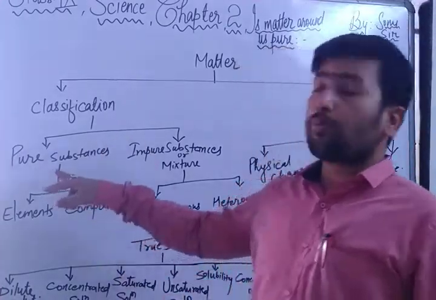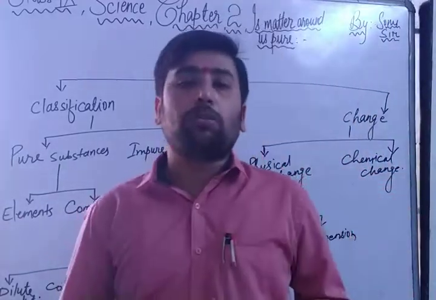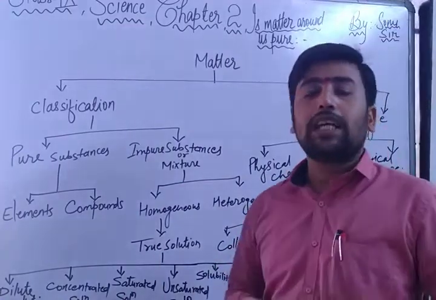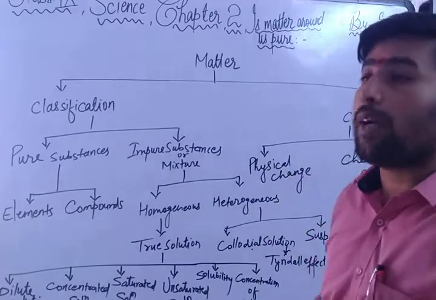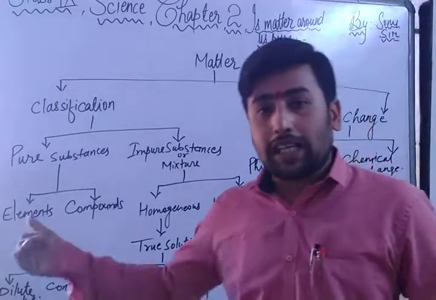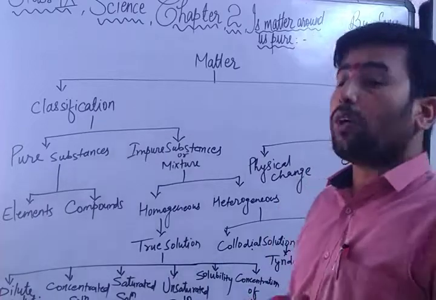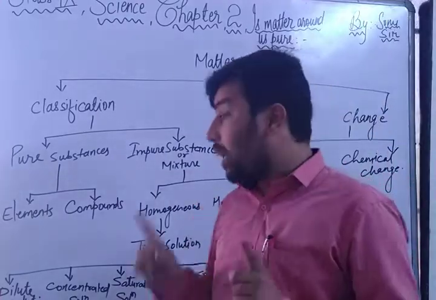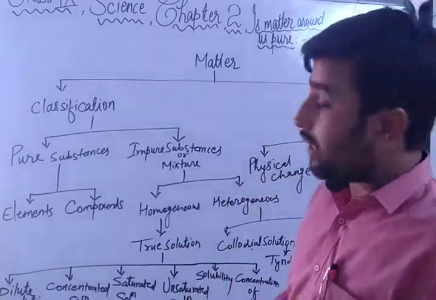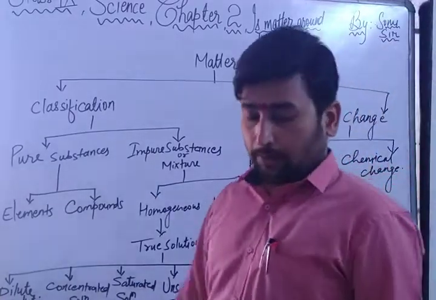Here the chemical classification is pure substances and impure substances. Matter which is made up of only one type of atoms or molecules is called a pure substance, and matter which is made up of different types of atoms or molecules is called an impure substance. There are two types of pure substances: elements and compounds. An element is a pure substance made up of only one type of atom, and when two or more elements combine, a compound is formed, or you can say it is molecules also in compounds.